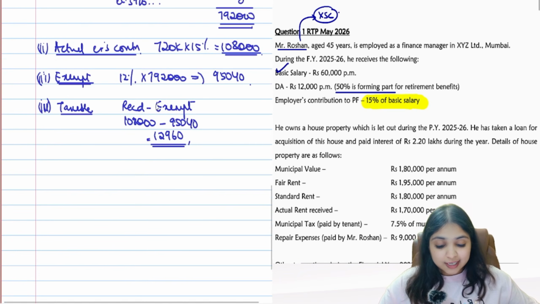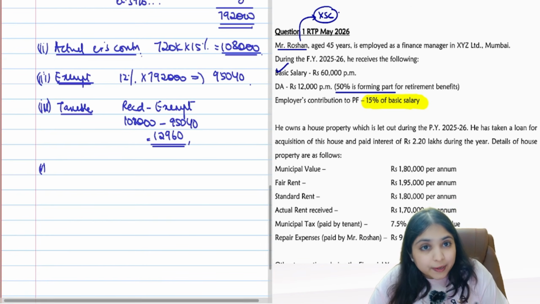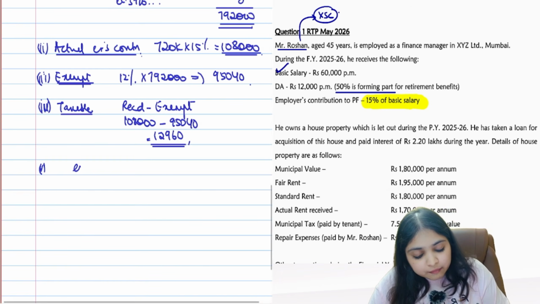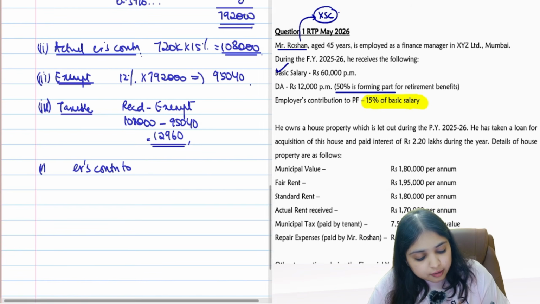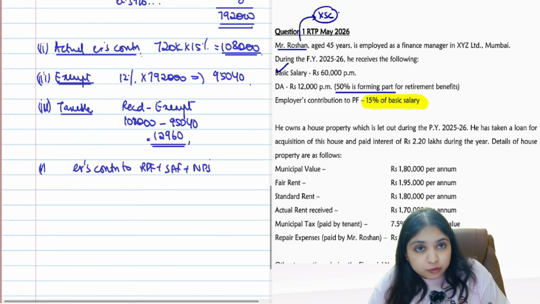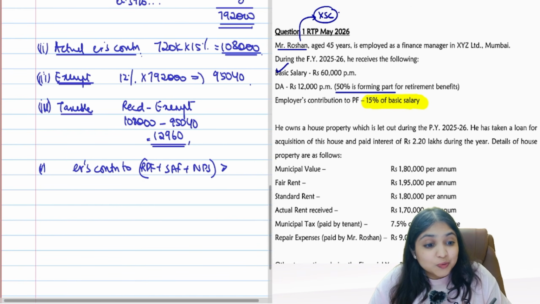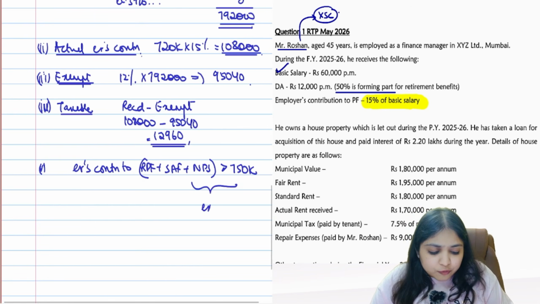Okay, now at this stage, let me remind you, there is one more provision with respect to employer's contribution to RPF. That one more concept is very simple. We have to see how much is employer's contribution to RPF plus superannuation fund plus NPS put together. If this contribution happens to be more than how much? Does anybody know? There's a number over here. If it is more than 7,50,000, then in that case, you find the excess, guys. The excess will be taxable as perquisite.